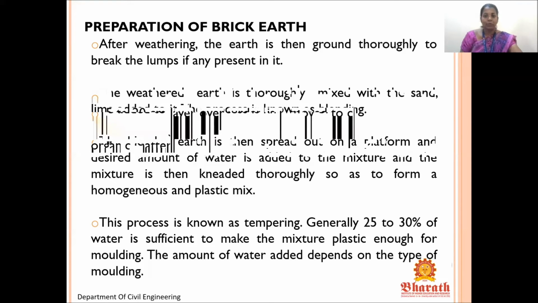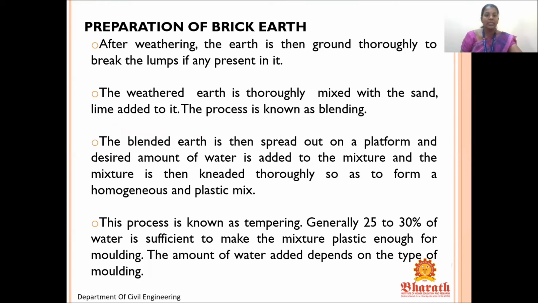The weathered earth is thoroughly mixed with the sand and lime added to it. The process is known as blending. Once it is exposed to the sun for 2 weeks, we have to mix it with sand and lime, and it has to be thoroughly mixed, and that process is called blending. The blended earth is then spread out on a platform, the desired amount of water is added to the mixture, and the mixture is then kneaded thoroughly so as to form a homogeneous and plastic mix. It has to be formed as one unit and it should be a plastic mix. This process is known as tempering.